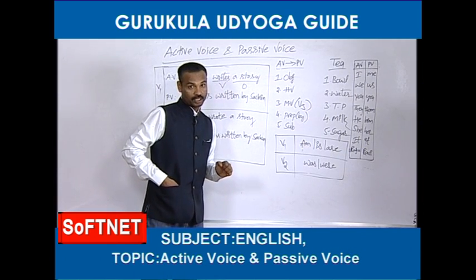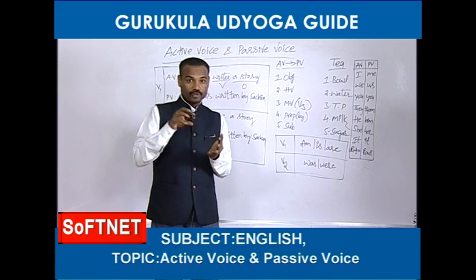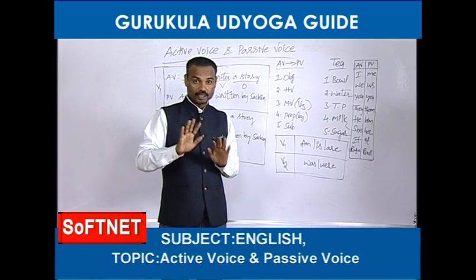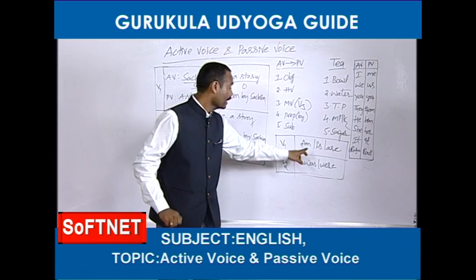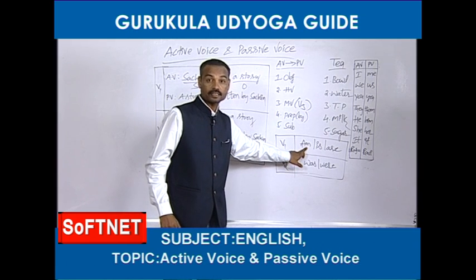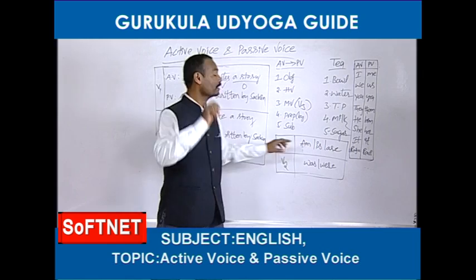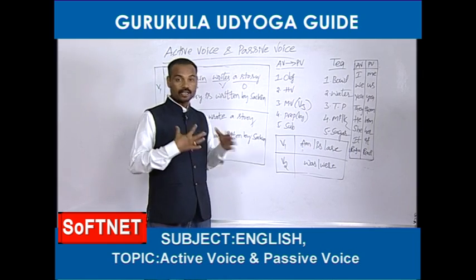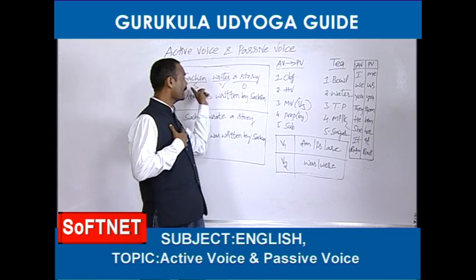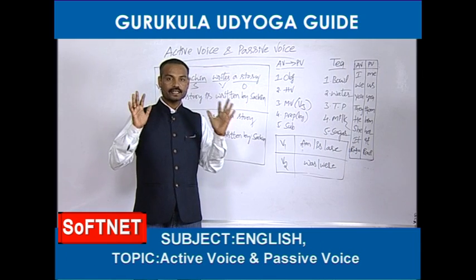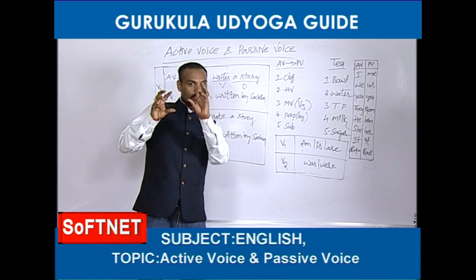And some of you may ask, sir, you are telling very clearly when we should take is and when we should take are. That is clear. Okay, what about am? When is it taken, sir? Why don't I give an example? For example, Sachin likes me. Imagine that I have written one example: Sachin likes me.